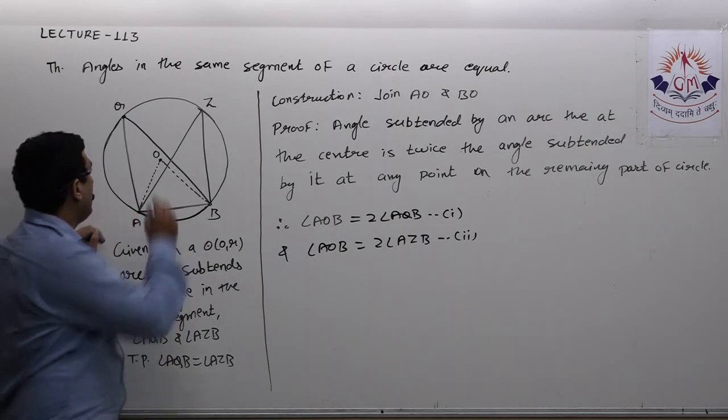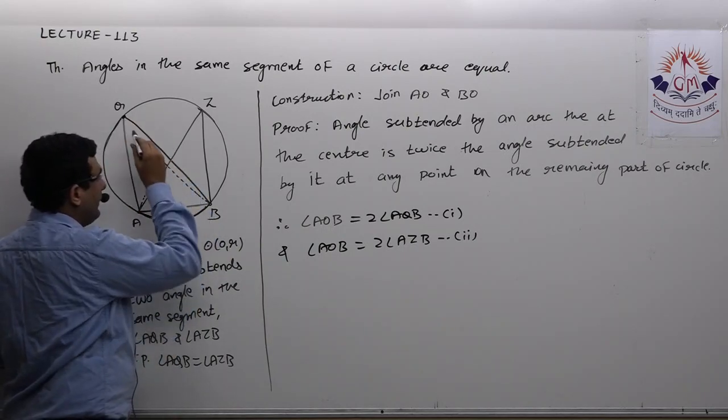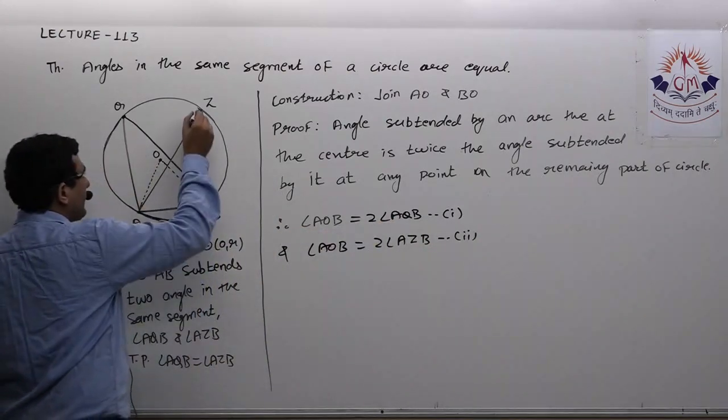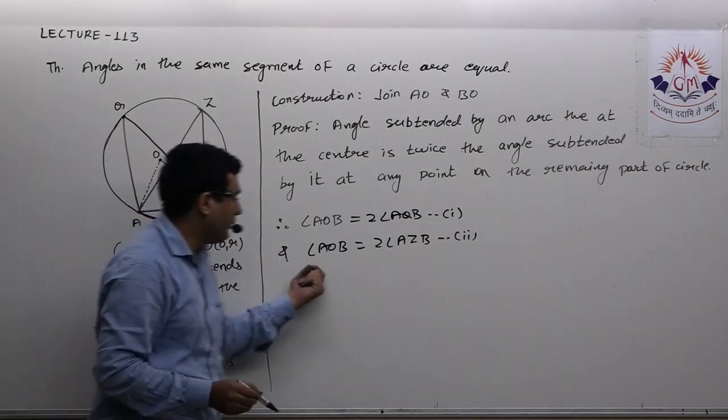So angle AQB is the angle subtended by AB at the remaining part, so I wrote AOB equal to twice AQB. Similarly, angle AZB is the angle subtended by AB at the remaining part, so AOB equals twice AZB.